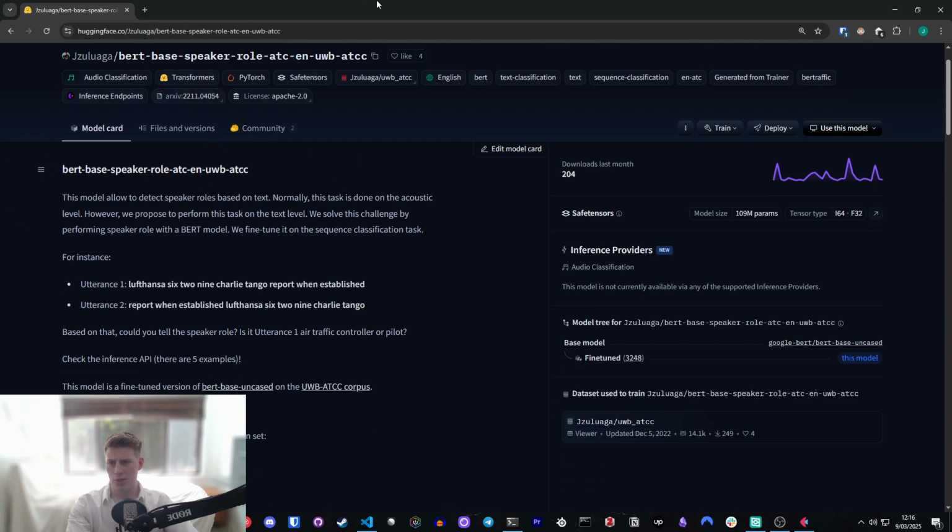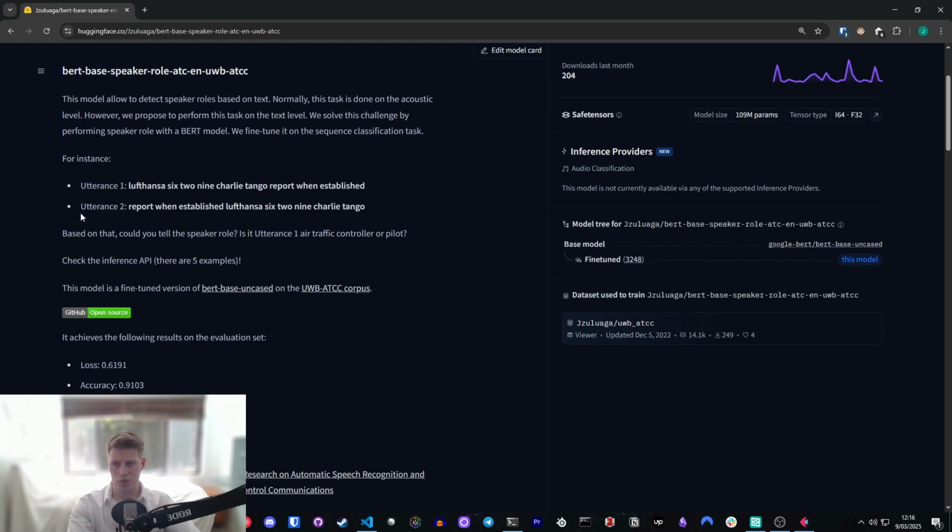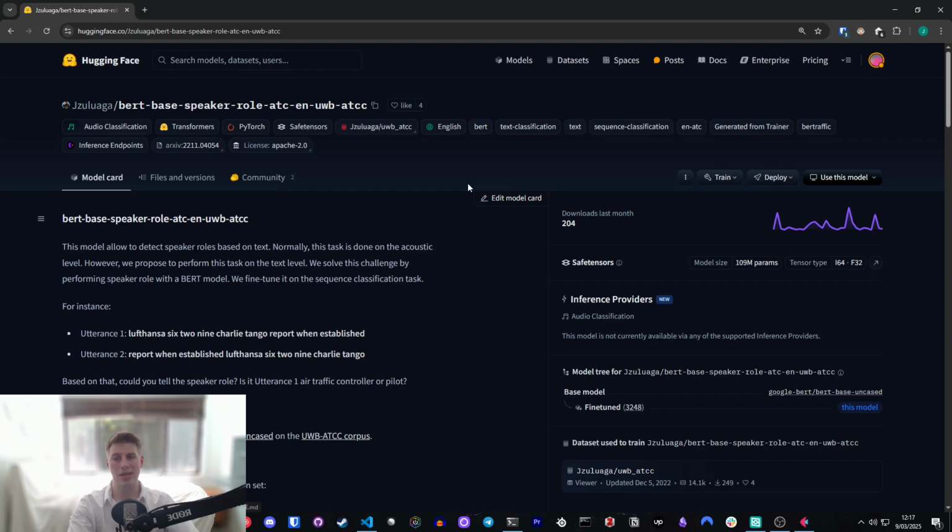So essentially, this does speaker attribution. It's attributing pilots or ATC to a communication, and it's doing it on the text level. So you pass through some text, some utterance, and then it's going to pass it through the model, and it's going to output a classification of this is either pilot or ATC. Usually this is done at the acoustic level, they say, but they're proposing to do it at the text level. I'm not entirely sure how accurate this model is, so I wouldn't put all my eggs in the basket for it.